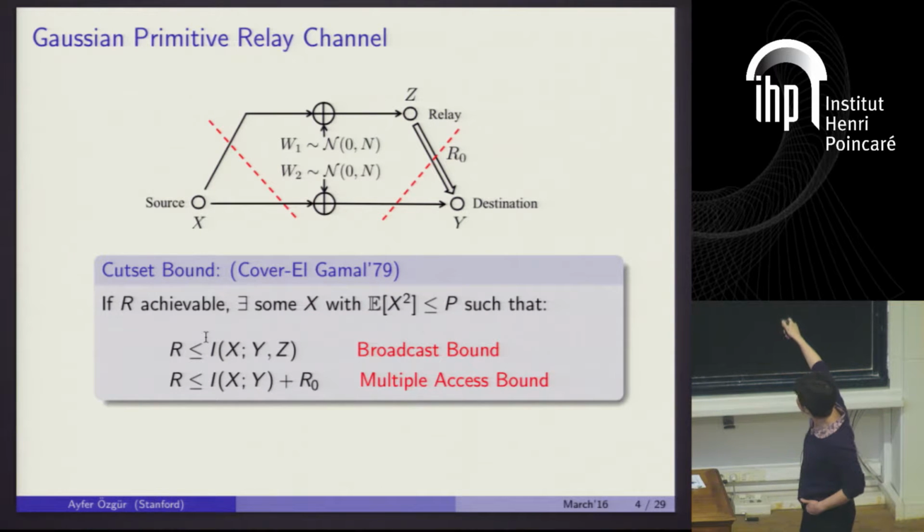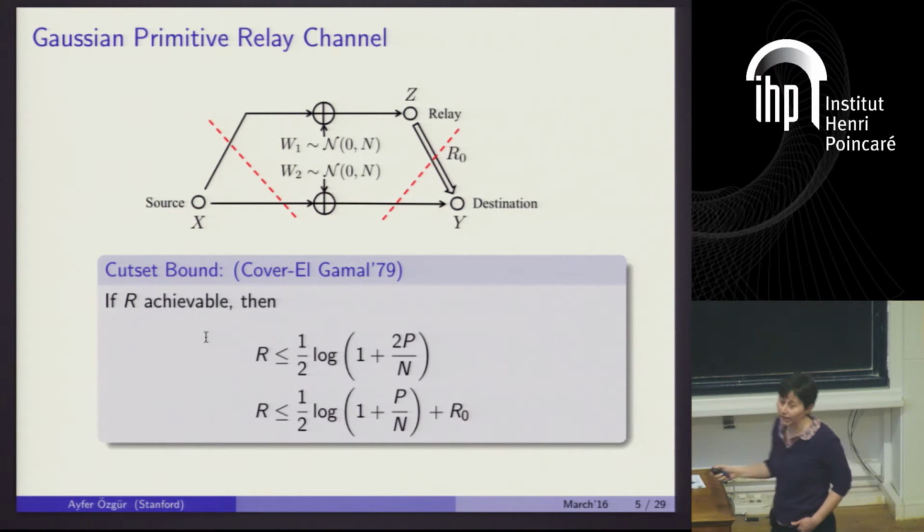And because the channels here are independent of each other, this mutual information between X, Z, and Y reduces to the sum of these two mutual informations here, okay? Very simple, and actually you can make it even simpler by realizing that the X that maximizes the right-hand side of both of these inequalities should be Gaussian, and you get this very explicit expression, okay? If R is achievable in this setting, it should be smaller than these two numbers here, okay? Where P is the power constraint at the source, N is the variance of these noises, and R0 is the capacity of this link, okay?